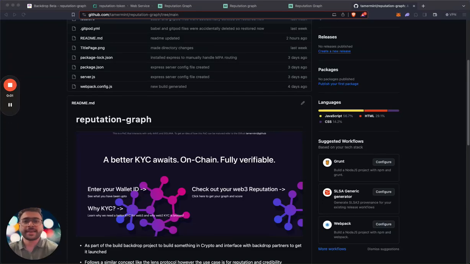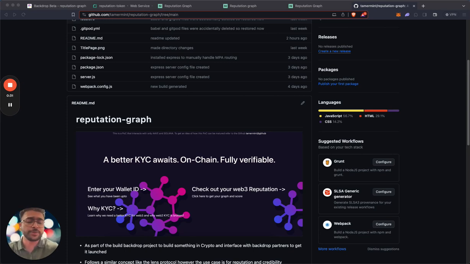Hey everyone, I'm Vivek, and as part of the Backdrop Build program, I've built a reputation system, which is a POC. Basically it's a user intelligence system of what the user's activities are on chain. This is primarily aimed at any individual who wants to take control of their identity and their activity on chain, and use a representation token to leverage services on other chains. This token is a direct proof of legitimacy.